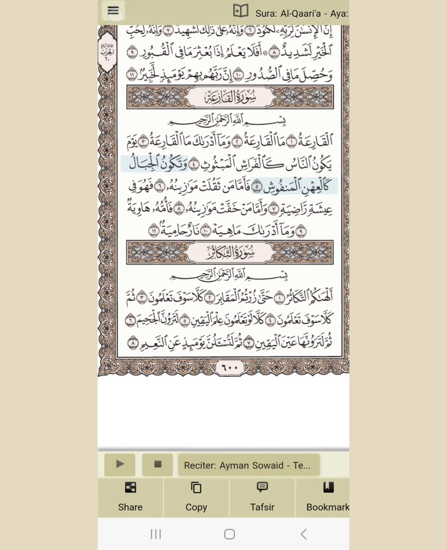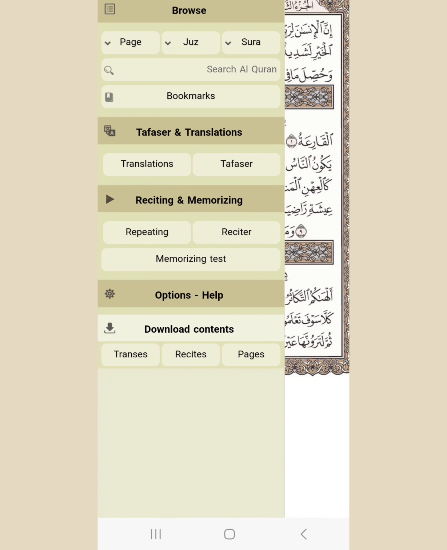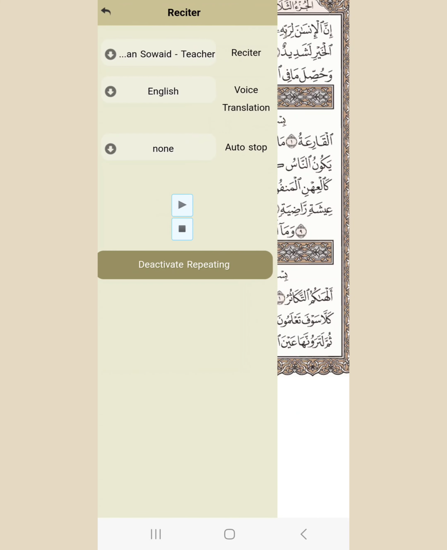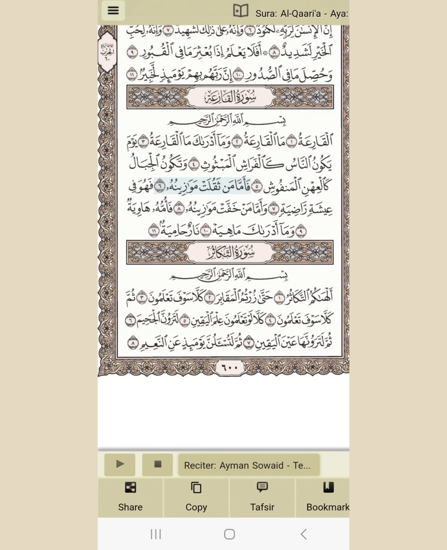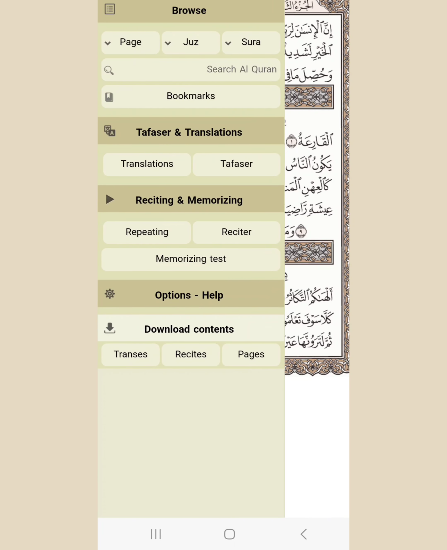So if you want to memorize, there is a good option. You can see reciting and repeater. So you choose a reciter. Then how many times you have to repeat because you want to memorize, for example Surah Al-Qari'ah.